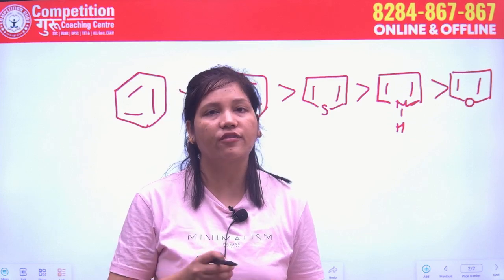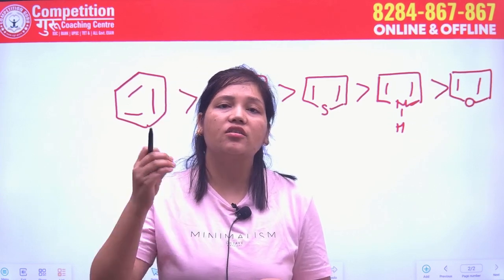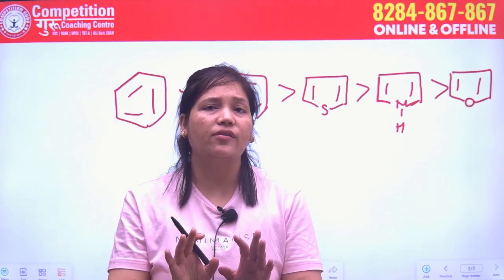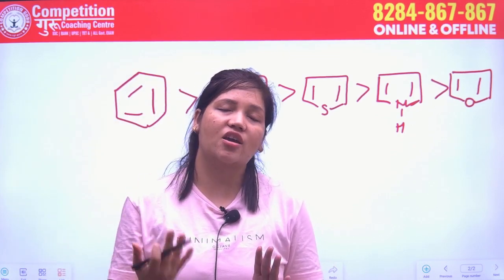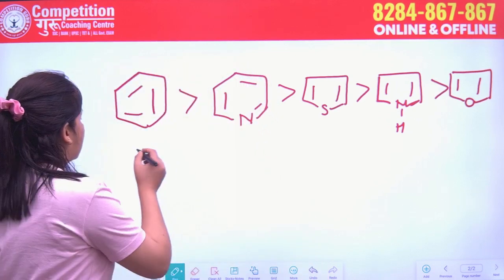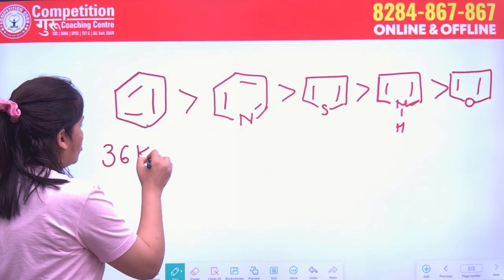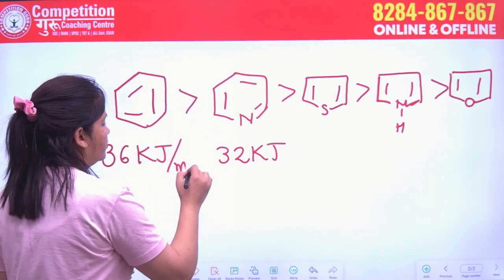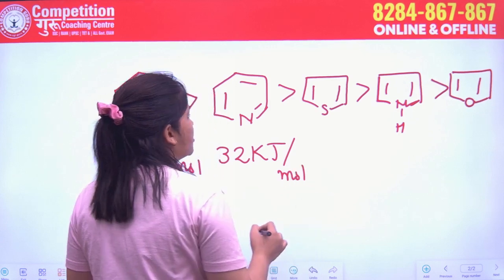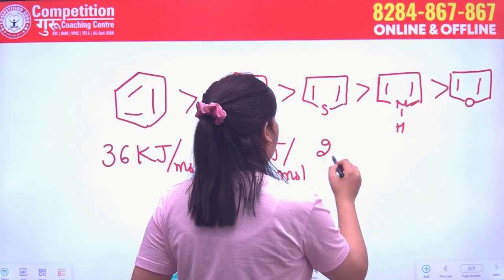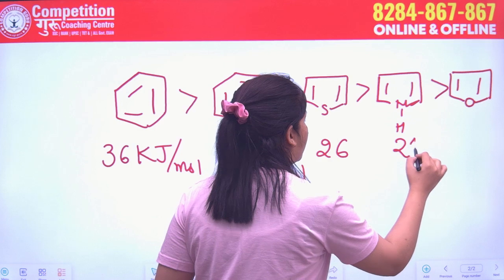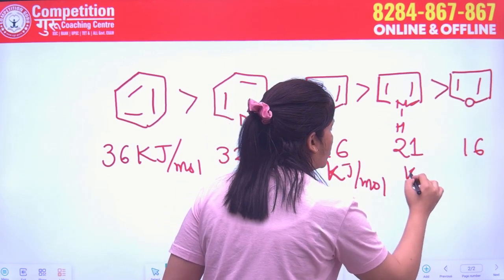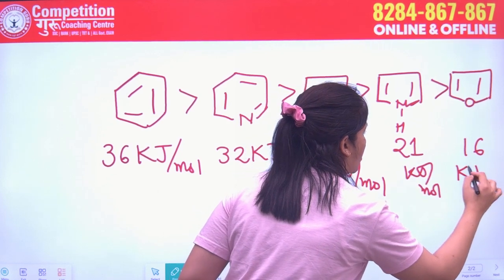We will study the different conditions for aromaticity, but in a simple way, in terms of resonance energy, which describes the stability of the compound: benzene is 36 kilojoule per mole, then 32 kilojoule per mole, then 26, then 21, and then 16. The units are the same, kilojoule per mole.